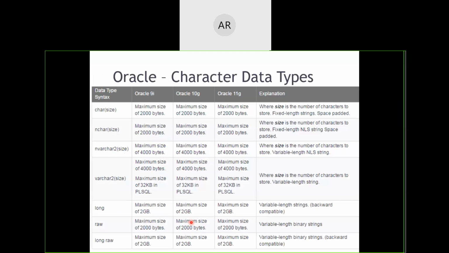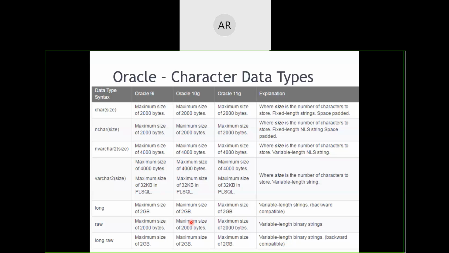Coming next, we have data types to be discussed. In Oracle, we have various data types, and these data types have been categorized based on what type of data they are going to take. What exactly is a data type? A data type tells the compiler, for the given variable being declared with that data type, what type of values can be assigned to it and what type of operations can be performed on that particular variable.